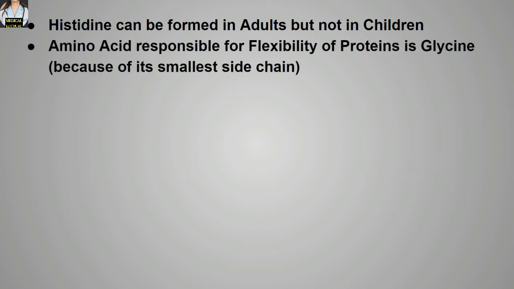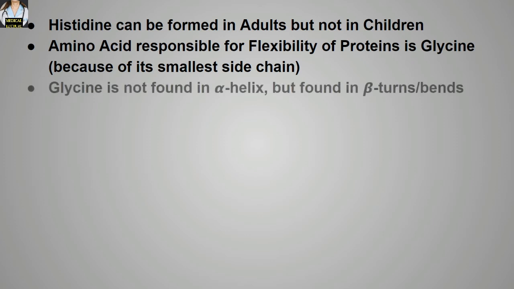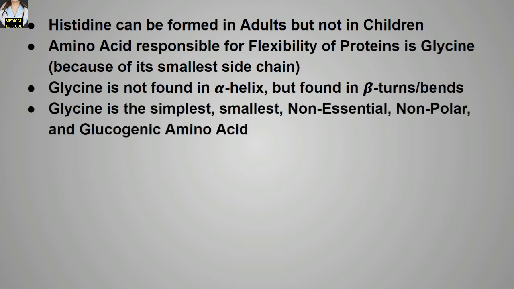The amino acid responsible for flexibility of the proteins is glycine because of its smallest side chain. Glycine is not found in the alpha helix but is found in the beta turns or the beta bends. Glycine is the simplest, smallest, non-essential, non-polar and glucogenic amino acid.